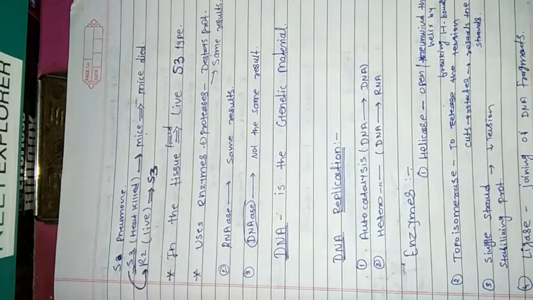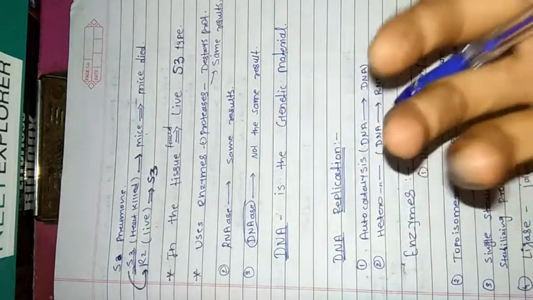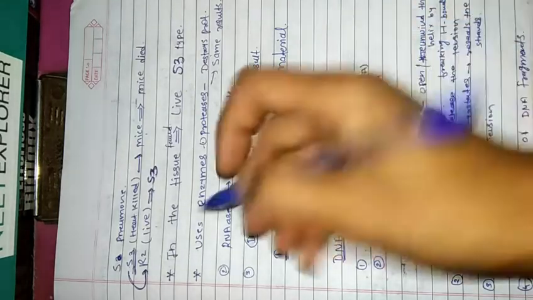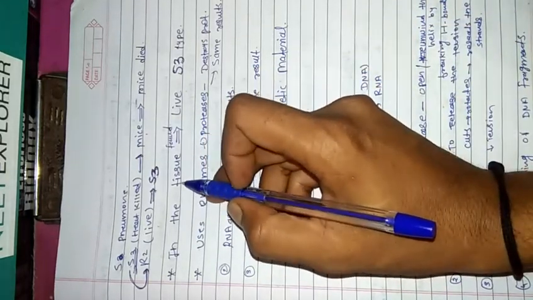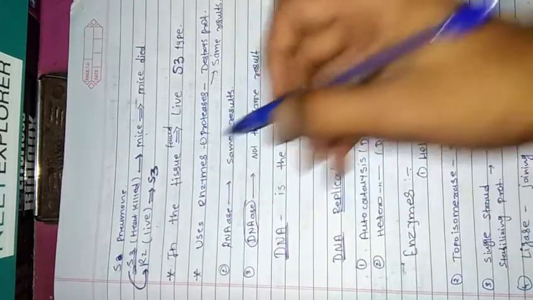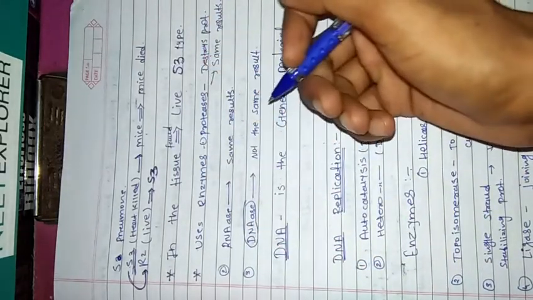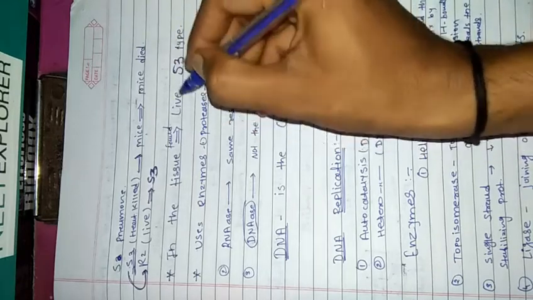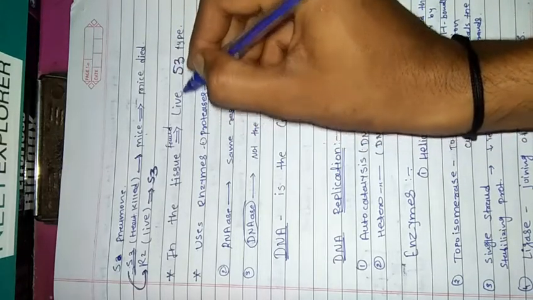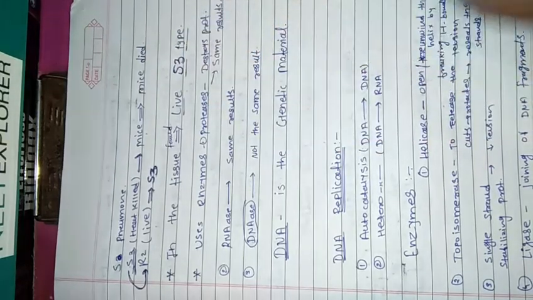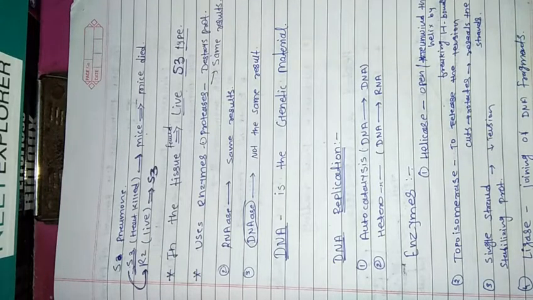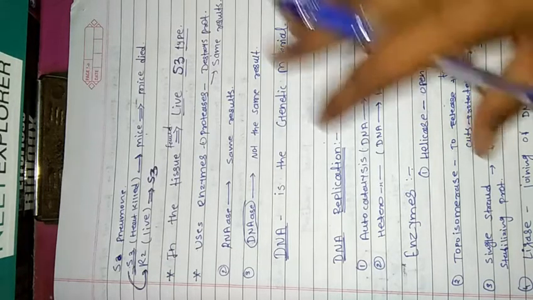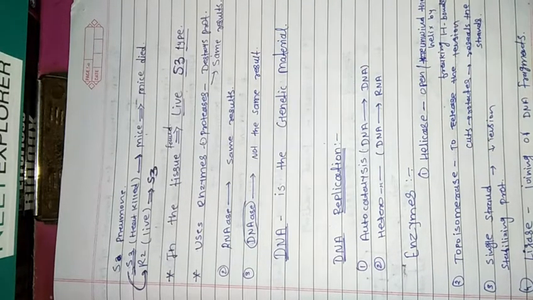After that, these scientists observed the tissue of the mice and found surprising information: inside the dead mice there was a live S3 type of Streptococcus pneumoniae. This is a shocking result.